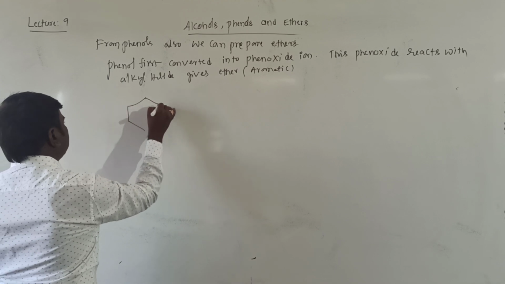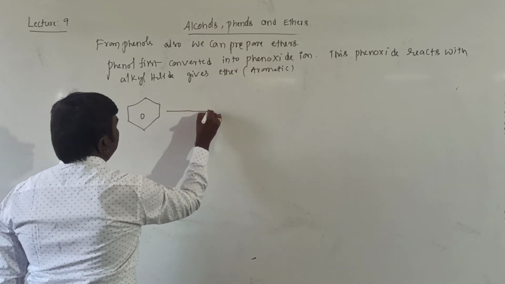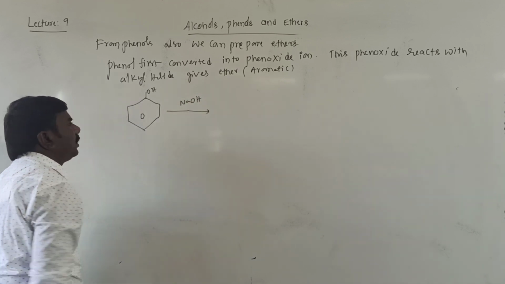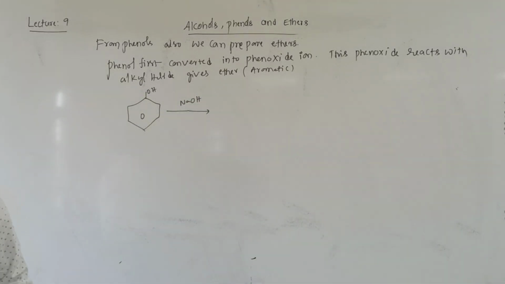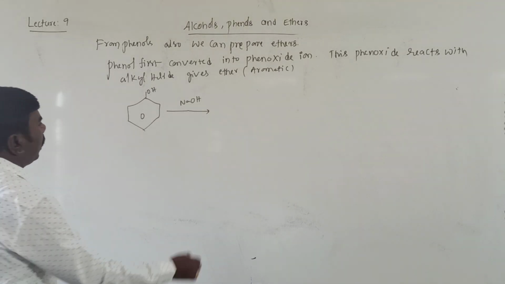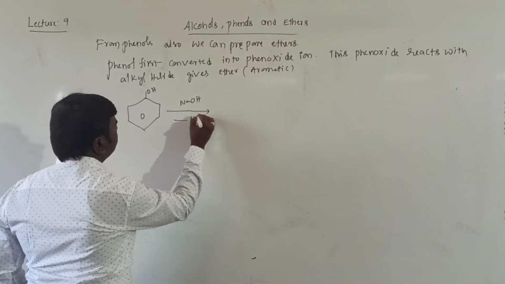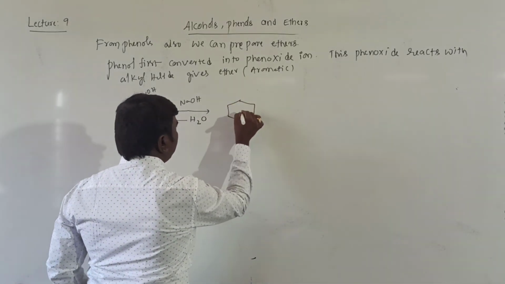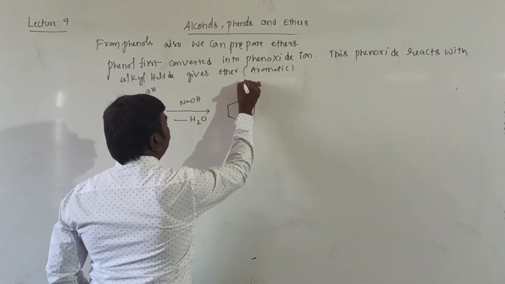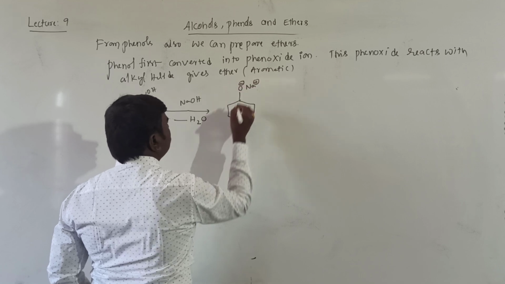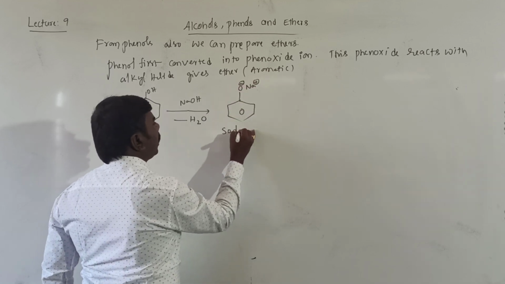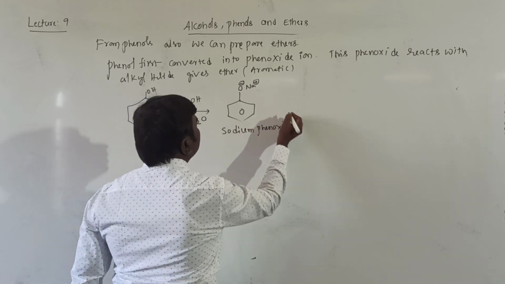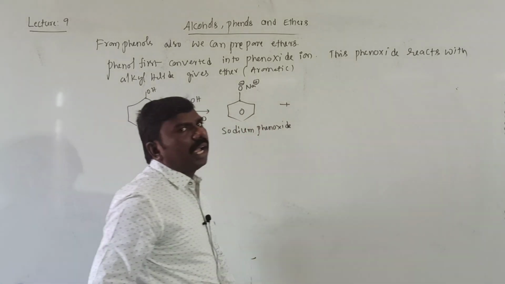Phenol is taken first. This is treated with NaOH, right? Then it gives rise to ONa. H2O is removed here, H and OH is removed. Then the left is ONa, O minus Na plus. Sodium phenoxide it is. This is treated with alkyl halide.